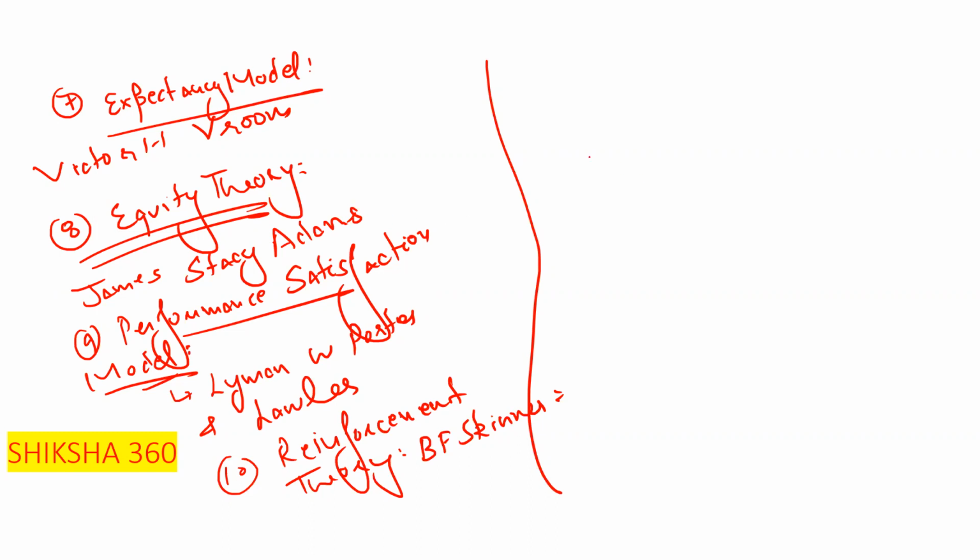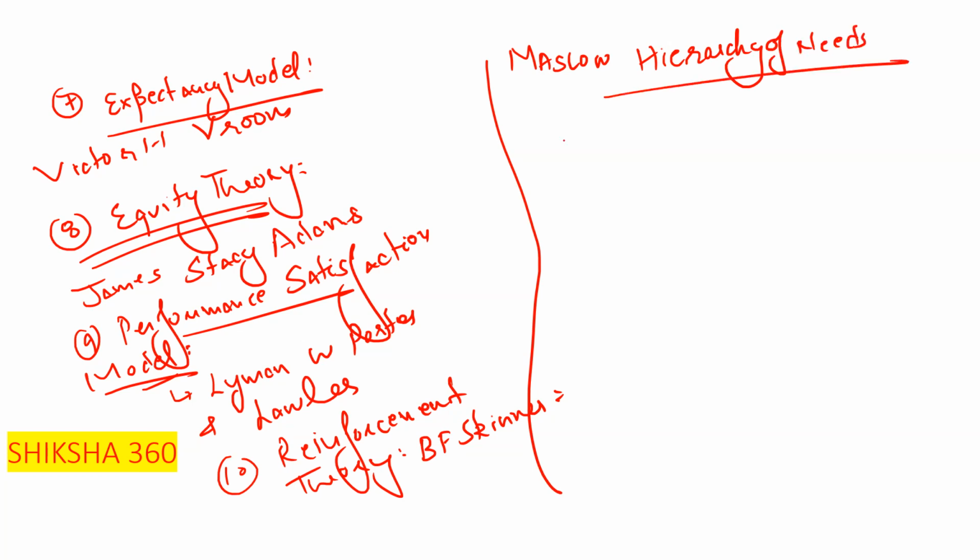Basically Maslow is very, very important from the examination point of view. Maslow's hierarchy of needs. What is the hierarchy under that? There are 5 needs. First one is the physiological need. Please remember that it is physiological.